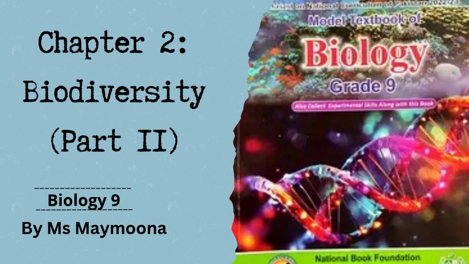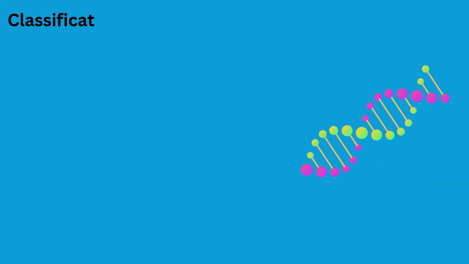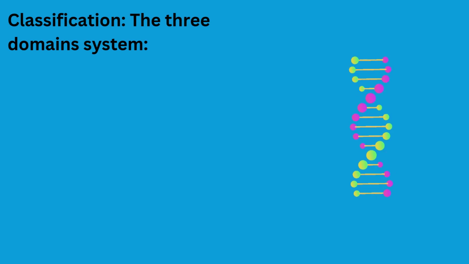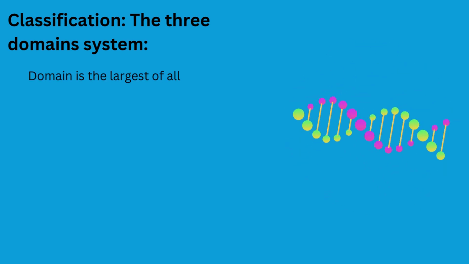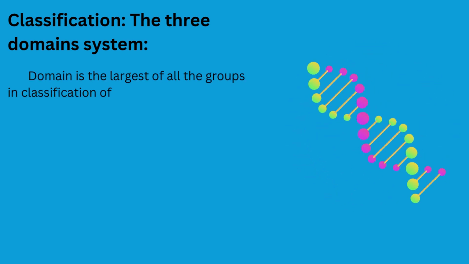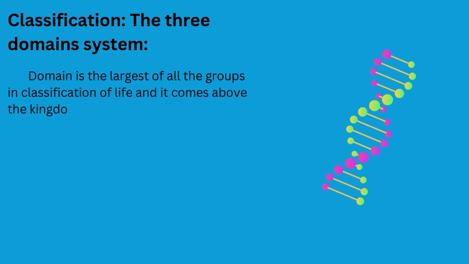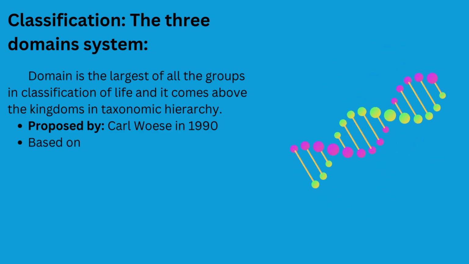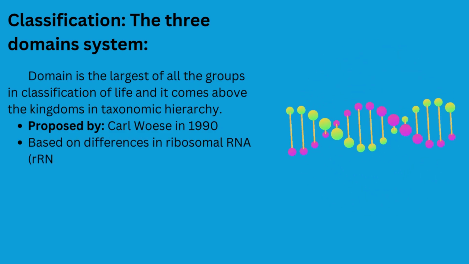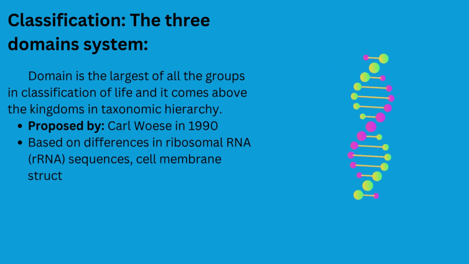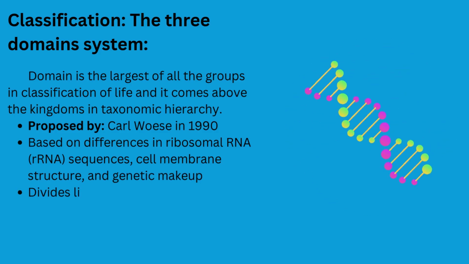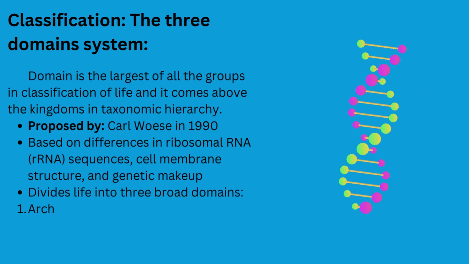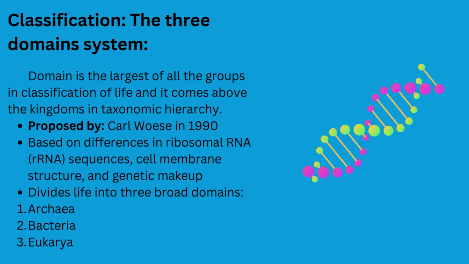Let's start today's lesson. Chapter number 2, Biodiversity, Part 2. In biology, a domain means the largest of all groups in the classification of life. Domain is a group of kingdoms or taxonomic category above the kingdom. In 1990, Carl Woese introduced a three-domain system of classification. The three domains of life are archaea, bacteria, and eukarya.